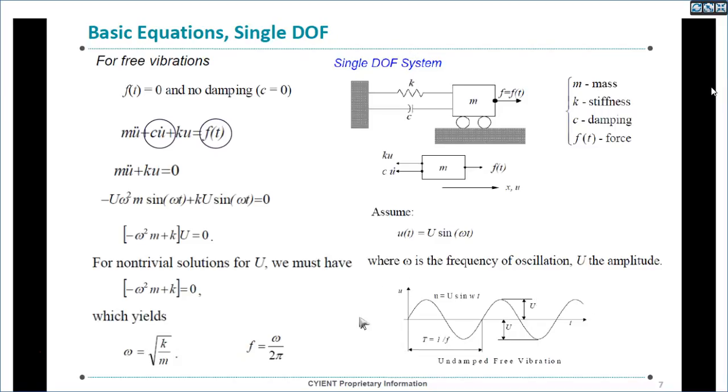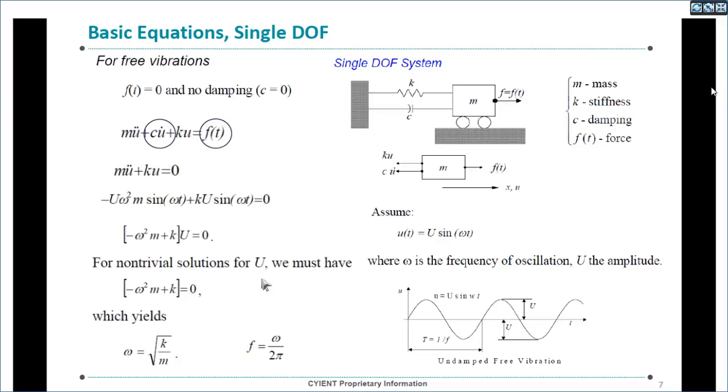Completely periodic motion. Let us assume omega is the frequency of oscillation, and U is the amplitude. This is the undamped free vibration. So when you substitute this equation here, it will become like this: minus omega square into m plus k into u equals 0.